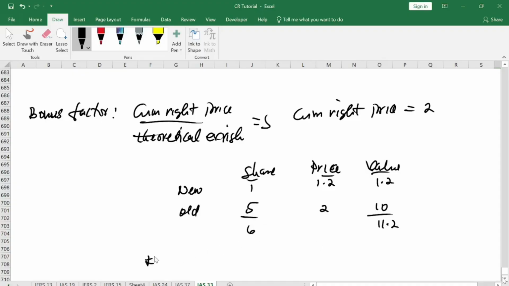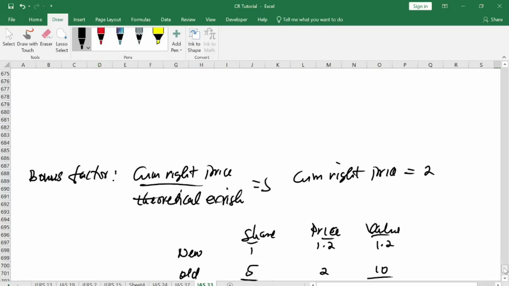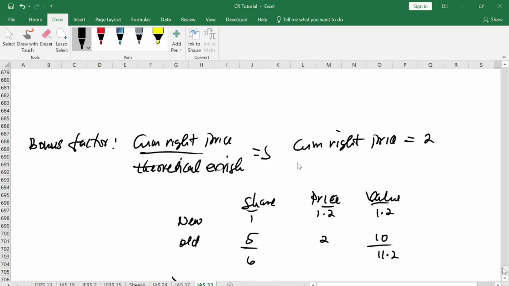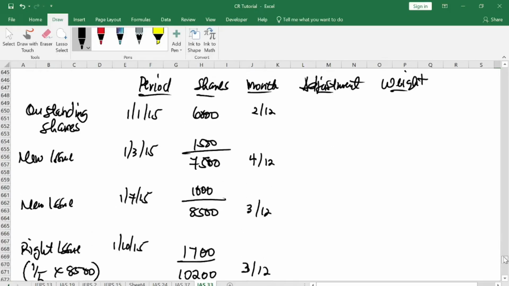So now we can have our X-right price. That gives you 11.2 over 6, which gives 1.9, and we can make it 1.86. So now we know our theoretical X-right, which is 1.86. Okay, so now we know our bonus factor. So that one is what?